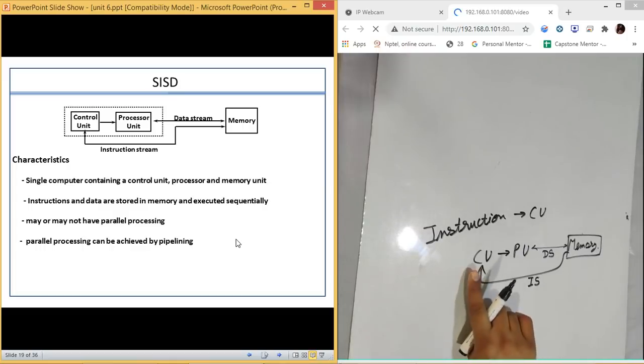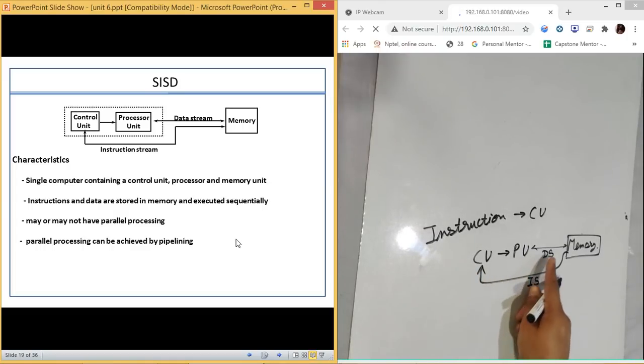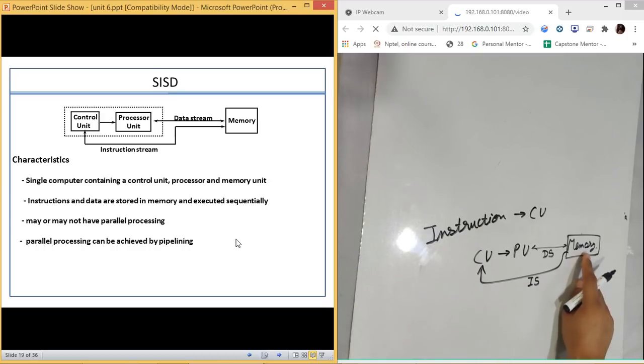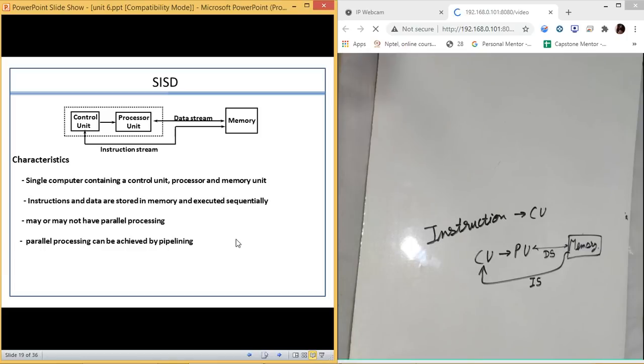Okay, CU and PU. So the data stream is there, we have the instruction stream here, and memory. This is known as single instruction and single data. So no multiple instructions are issued at a single time. At a single time, only one instruction stream and one data stream will be issued.